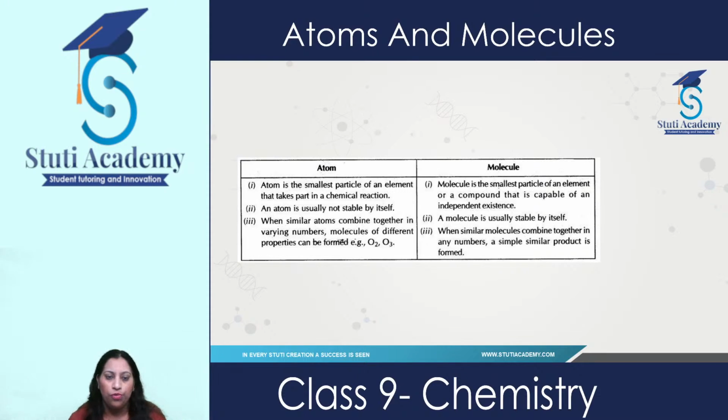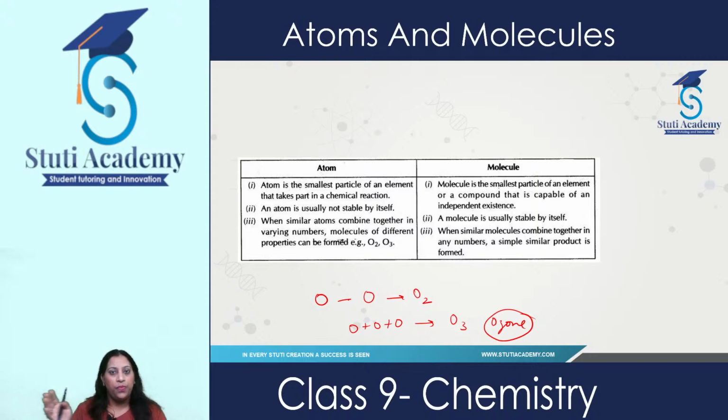Just now I told you, if we talk about oxygen, oxygen cannot exist as O in nature. Either it combines with another oxygen which results in the formation of O2, or it combines with two more atoms of oxygen which results in the formation of O3, which is ozone.